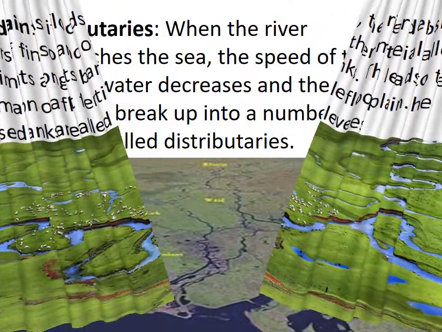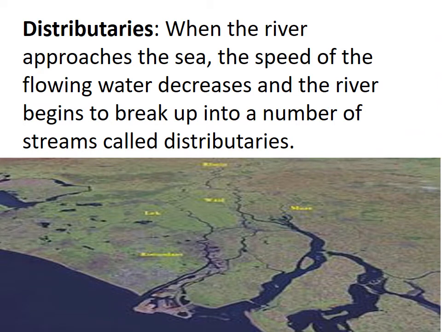Next, distributaries. So when the river approaches the sea, anyway, if it is a river, finally it reaches the sea, right? When this river comes closer to the sea, the speed of flowing water decreases and the river begins to break up into a number of streams called distributaries.